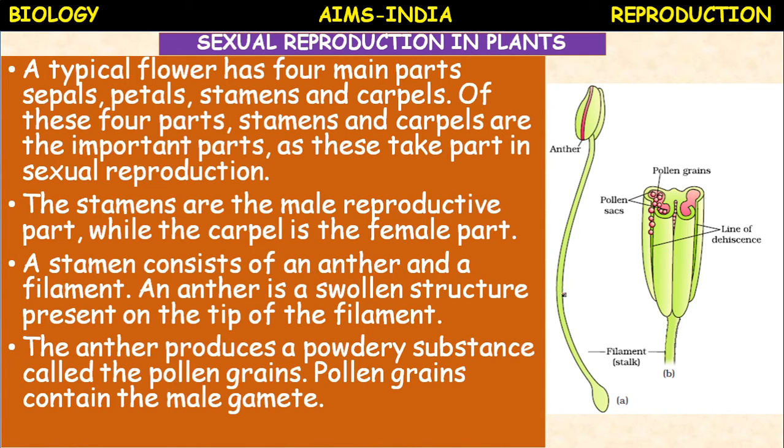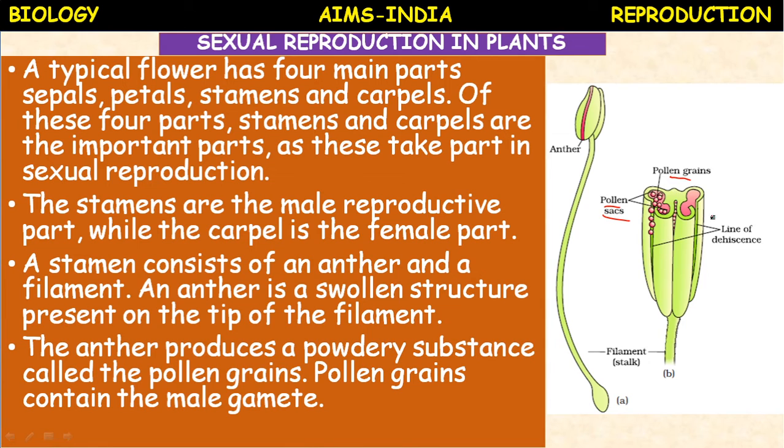This is the filament. The main function of the anther is to produce pollen grains. It has pollen sacs. Inside the pollen sac, several cell divisions take place. Pollen mother cells undergo cell division and produce pollen.